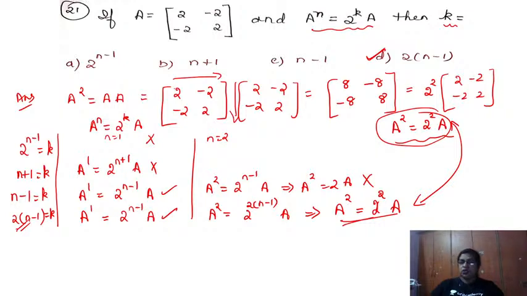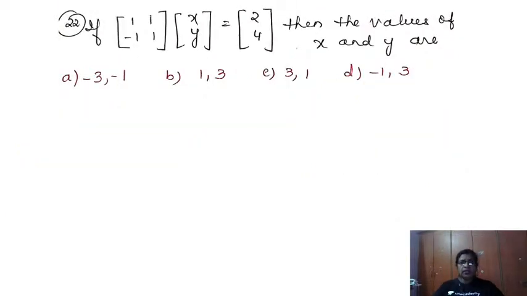Okay, clear. So going to the next question, question number 22. This is a simple question, once again a question from matrix multiplication. So what is given here? The matrix 1, 1, minus 1, 1 into x, y is equal to 2, 4. Then what is the value of x and y? Very simple it is. Just multiply and see what you are going to get. You are getting x plus y is equal to 2 and minus x plus y is equal to 4.